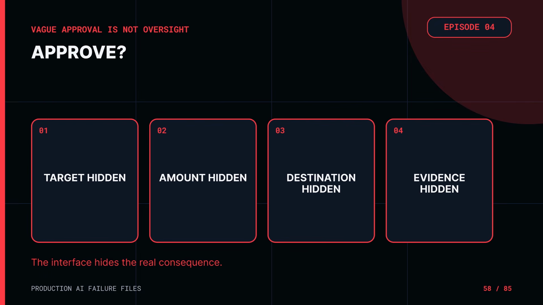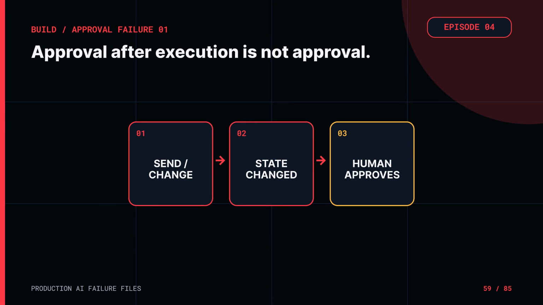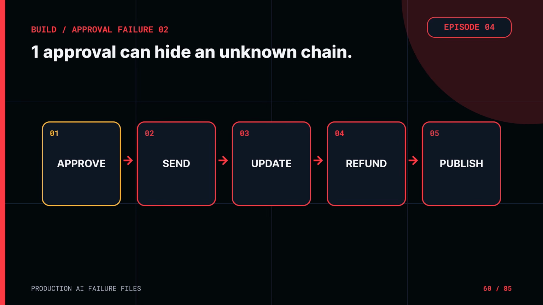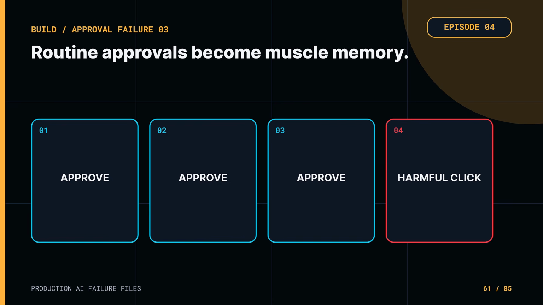A button that says approve is not meaningful oversight if the screen hides the target, the amount, the data leaving the system, or the policy evidence behind the action. A person is not in the loop if approval happens after the message was sent or the record was changed. They are not in the loop if one approval authorizes an unknown chain of future tool calls. They are not in the loop if the system presents hundreds of routine requests until clicking approve becomes muscle memory. And they are not independent if the only evidence they see is the model's own summary.